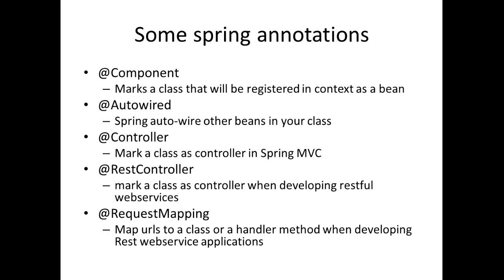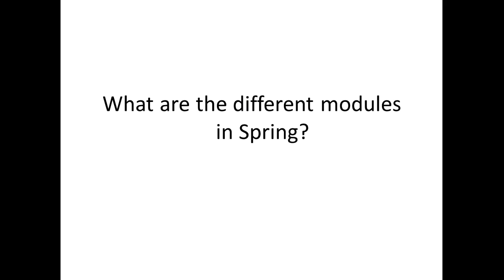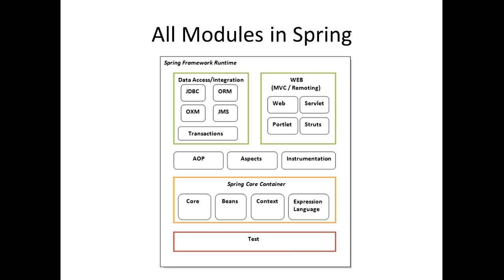Next is request mapping. If you're working with web services, request mapping is basically used to map URLs to a class or a handler method when developing REST web service applications. All right. Number 11. What are the different modules in Spring?